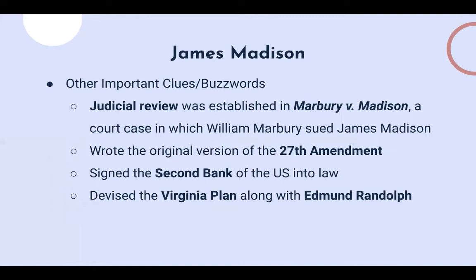And then he devised the Virginia Plan along with Edmund Randolph. And the Virginia Plan was a proposal for how the government was supposed to be divided. And it was proposing to have a bicameral legislature and 3 branches. And it was drafted by James Madison, but during the Constitutional Convention, when the Virginia Plan was brought forth, it was delivered by Edmund Randolph. So they sort of worked together on this, but Madison was more of the writer and Randolph was the presenter.